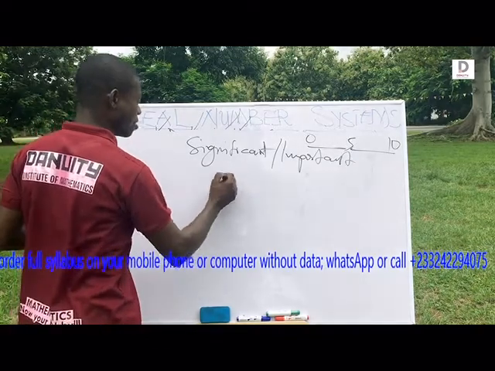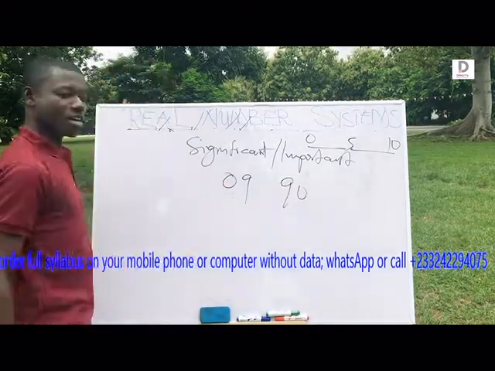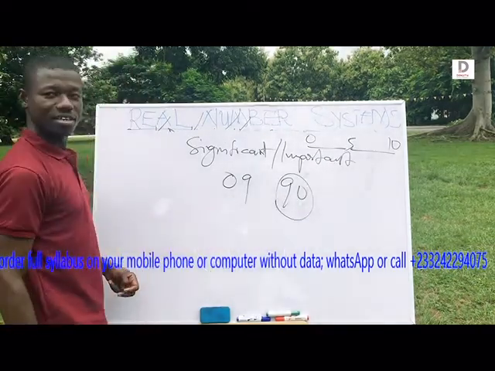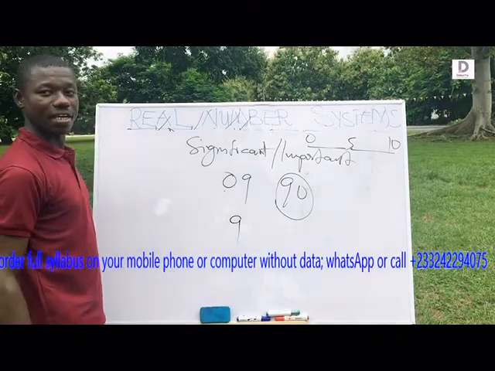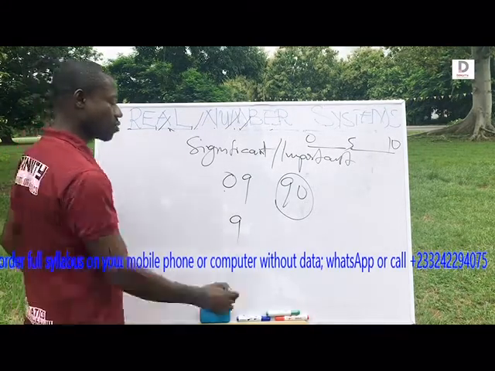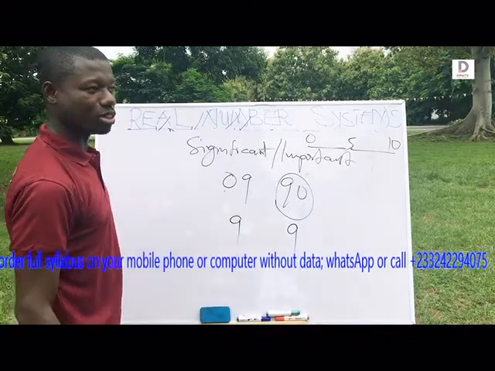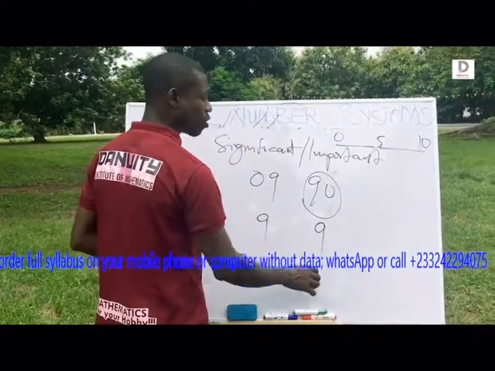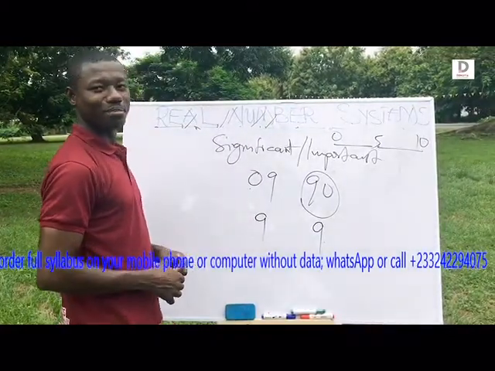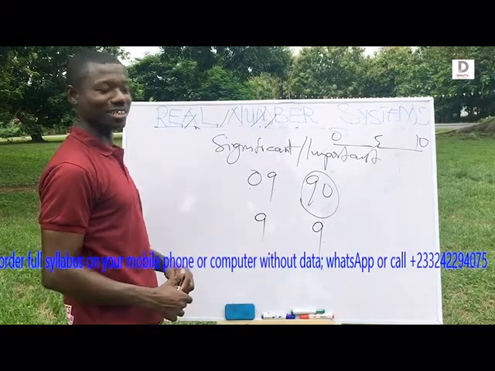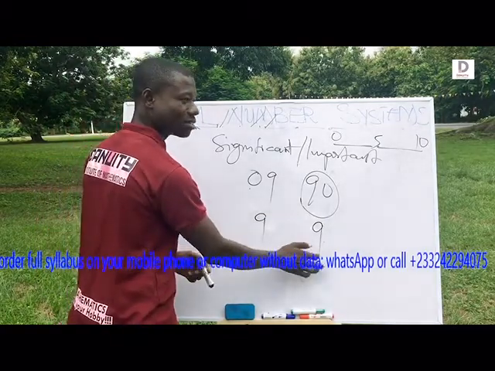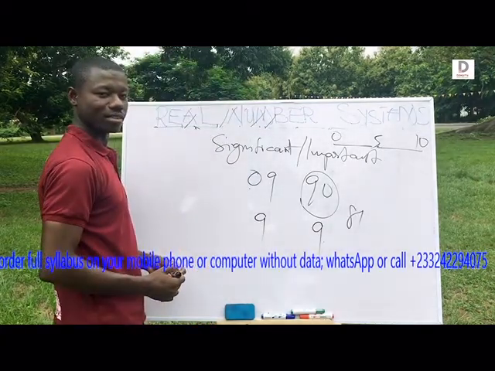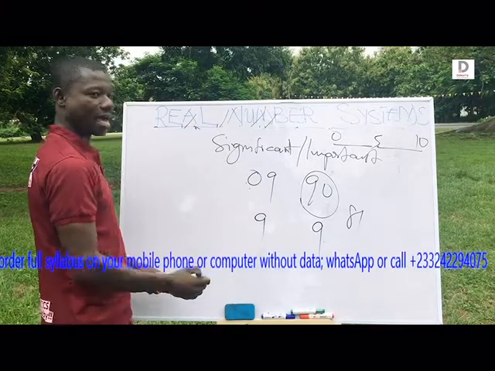So let's see 0.9 and 9.0. In which case is 0 significant or important? It's important here. But here it can be the same as what? 9. Good. If you write 9 for this, and your boss asks you to write a check for 90 Ghana cedis for someone, then you go and write 9 cedis because you have learned mathematics. But this mathematics, they didn't learn it from Danity. Danity doesn't teach people to do that. So this one is an error. You get an error of what? 81. It's not acceptable. But if it's 09 and you write 9, it's acceptable.